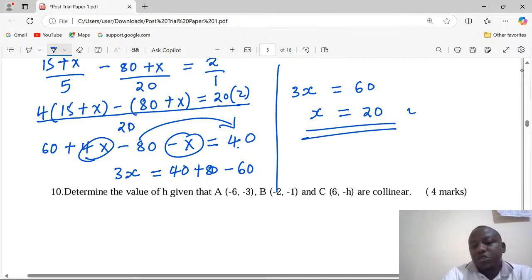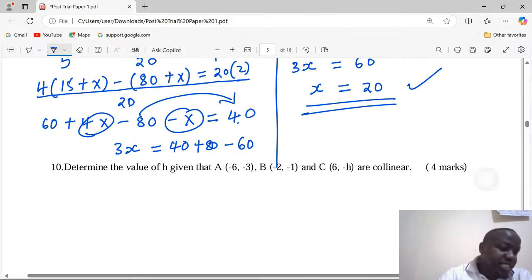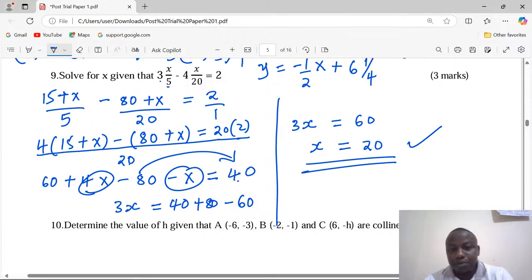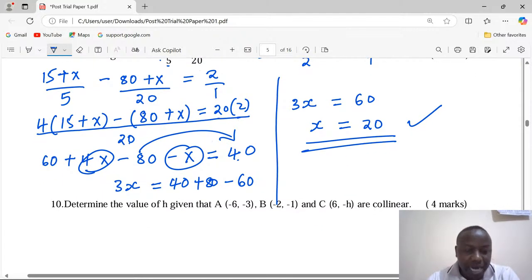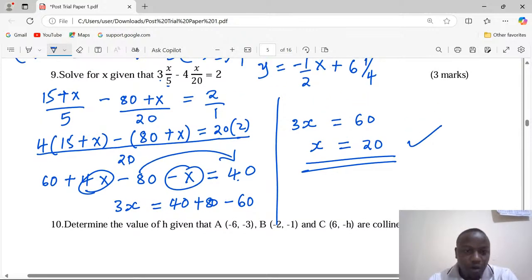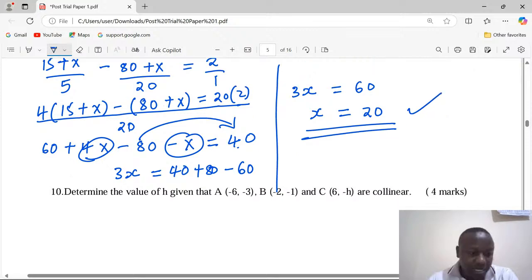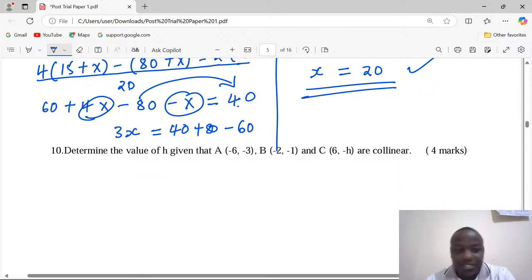So the value of x is 20. It was not that simple a question. Students have to be very careful, more so in the opening of brackets and also in the conversion of these mixed numbers into improper fractions. Students have to be very serious.